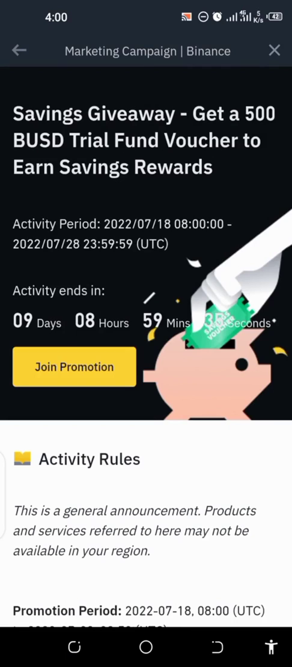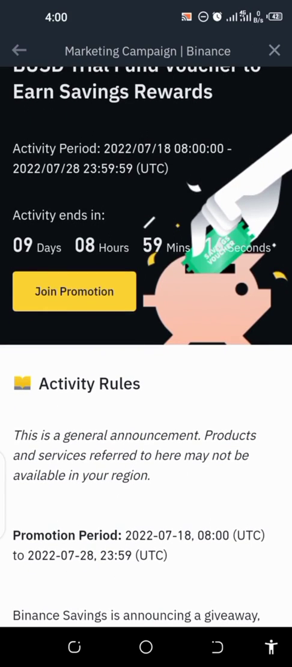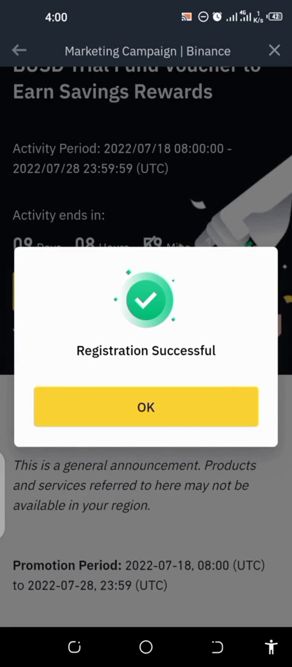It's a trial fund voucher actually. That means you cannot withdraw that particular 500 BUSD, but don't worry, I'm going to tell you what you have to do with it. But first of all, if you enter this place, as you can see, the activity is going to end in 9 days, 8 hours, 52 minutes and 20 seconds. The time is ticking. So first thing you have to do is to click on this place that says join promotion. Instantly it's going to give you this registration, telling you that the registration is successful.